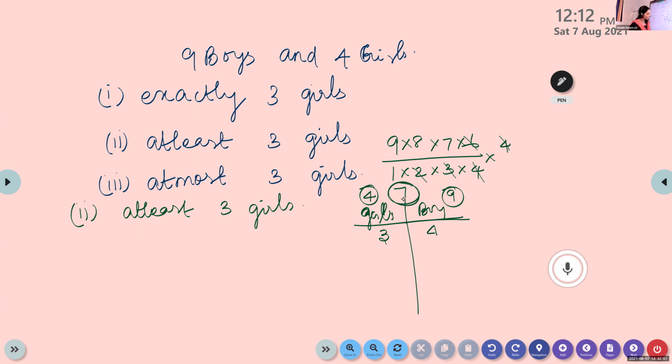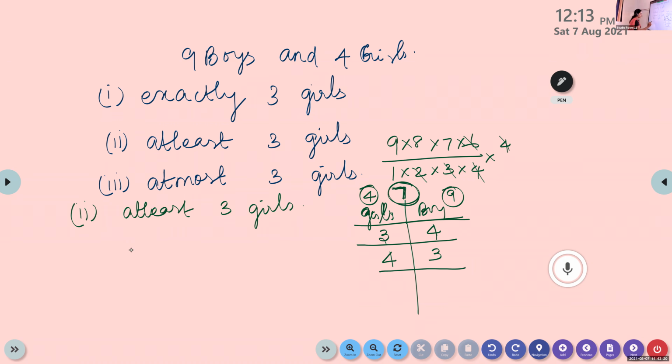We want to form a committee of 7. Then suppose we select 4 girls, in that case we can select 3 boys. Next possibility, 5 girls? No. Certainly these are the 2 cases. Either the first way or the second way.